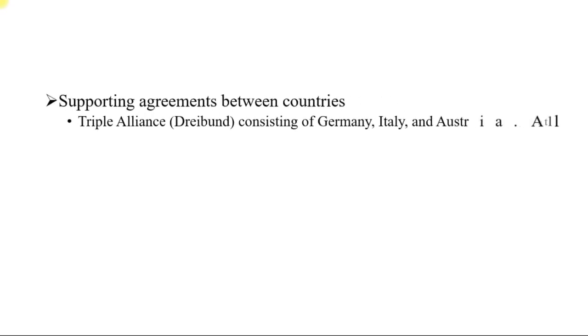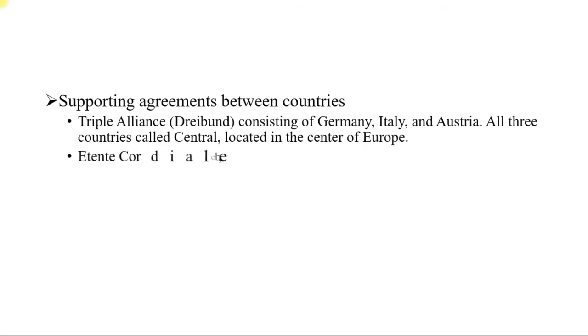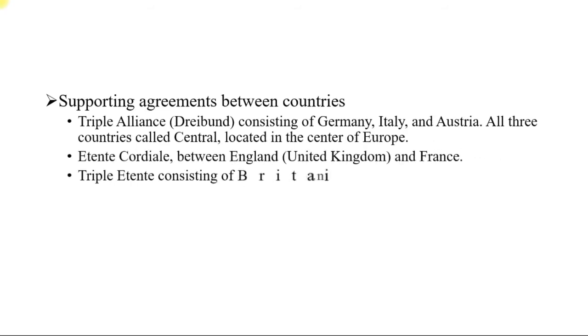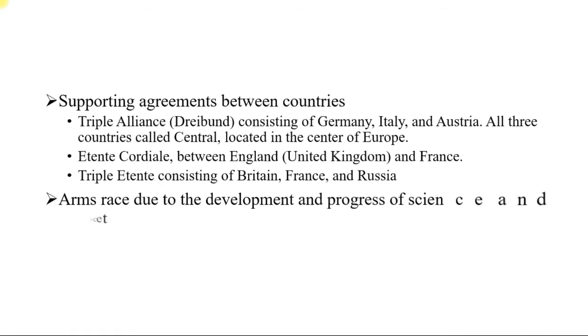The third one is the sporting agreement between the countries, also a cause that led to World War One. The first one is the Triple Alliance, consisting of Germany, Italy, and Austria. All three countries were called central, located in the center of Europe. The second agreement was the Entente Cordiale between England and France. The third agreement was called the Triple Entente, consisting of Britain, France, and Russia.